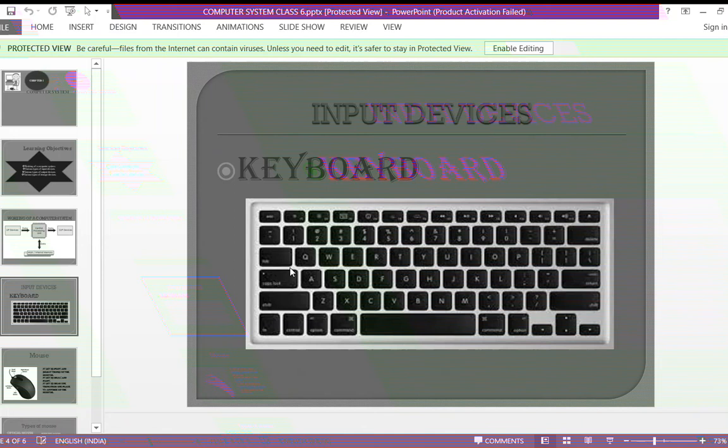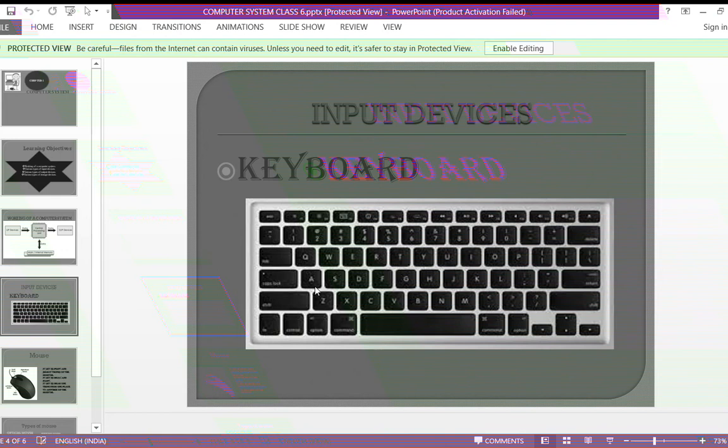Next, which other special keys are present? Yes, very good. Some of the special keys are caps lock, shift key, control key, enter key, backspace key, and delete key.